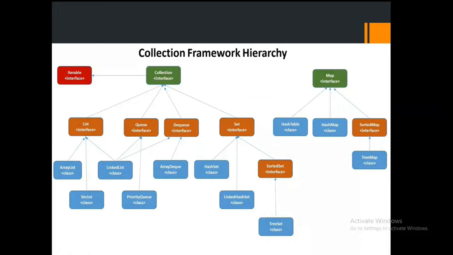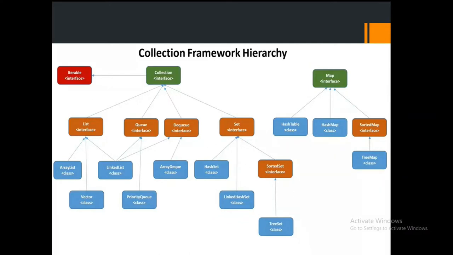It looks like almost all implementations are the same, but you can observe a very small bit of differentiation among them. I'm going to tell you that difference, how to remember it, and how to remember the particular syntax also. That will help you easily answer any kind of question you get from this collection topic.